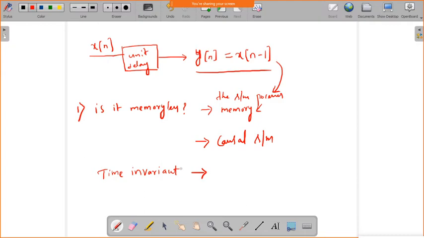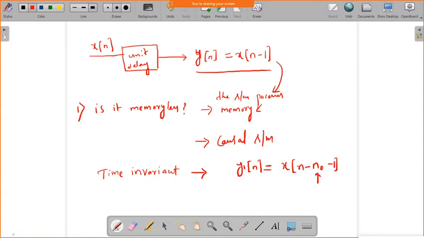Is it time invariant? Values will remain. It changes, right? So it's time invariant. If the input changes by a value of n naught, the output is also changed. Have you checked that one? I put n is equal to n minus n naught. Then I'll get x of n minus n naught minus 1. So, the output is shifted, as I shift the input here by a value of n naught.